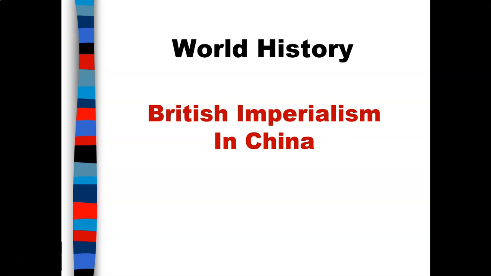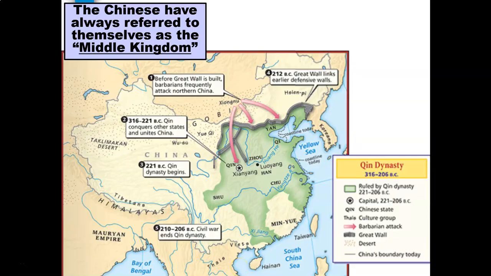My name is Luis Silva, and today we're looking at world history, British imperialism in China. The Chinese have always referred to themselves as the Middle Kingdom. And here we have some information that we need to review. And let's read number one.